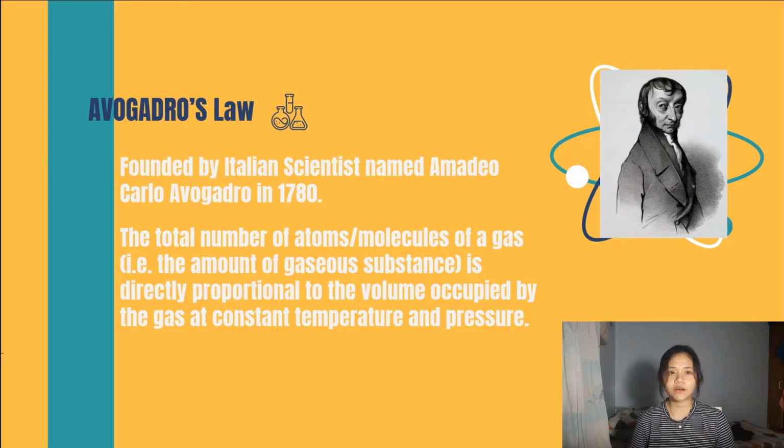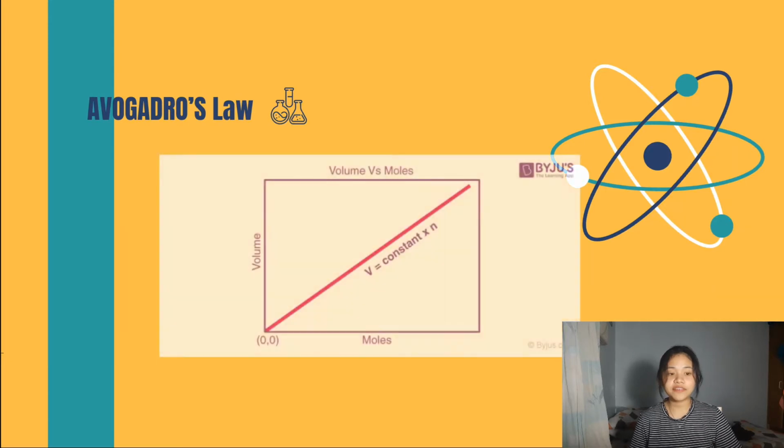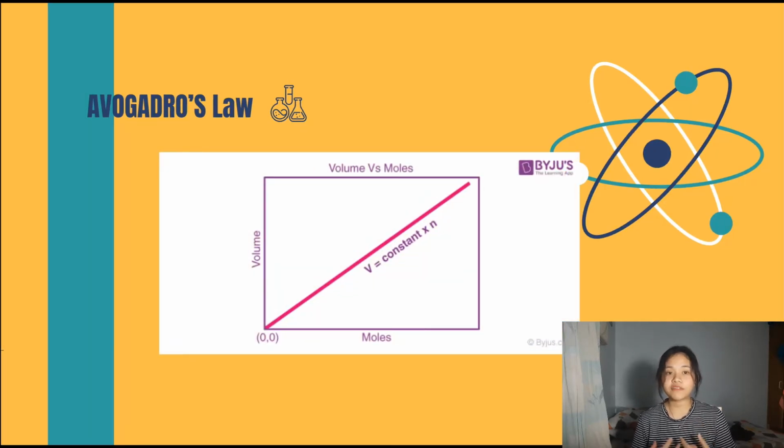Avogadro's law, also known as Avogadro's principle or Avogadro's hypothesis, is a gas law which states that the total number of atoms or molecules of gas is directly proportional to the volume occupied by the gas at a constant temperature and pressure. Avogadro's law is closely related to the ideal gas law equation since it links temperature, pressure, volume, and amount of substance for a given gas. As you can see here in the graph, when the volume goes up, the number of moles goes up, and the constants here are pressure and temperature.